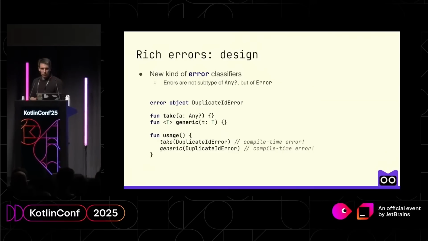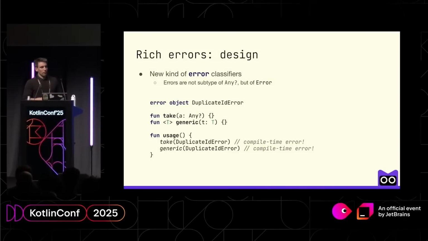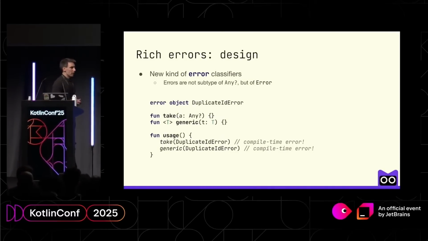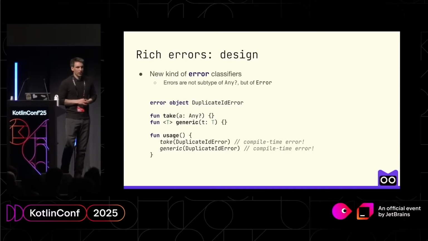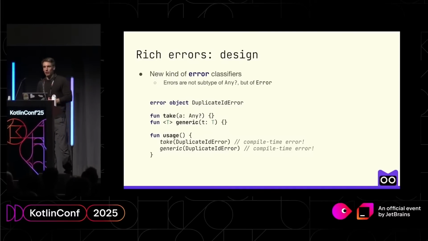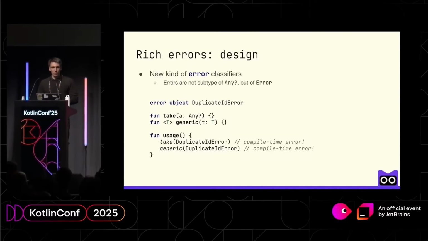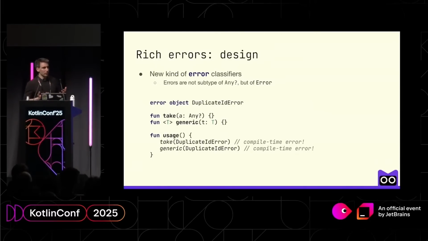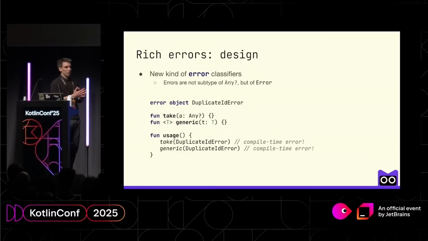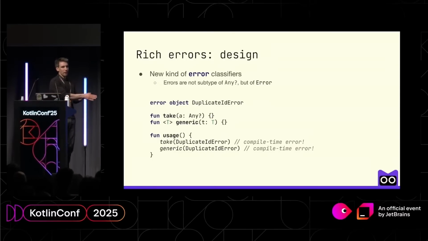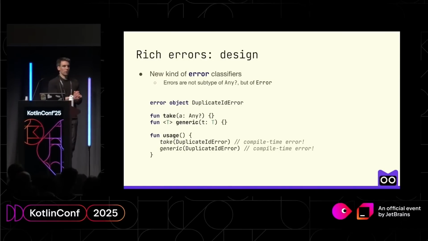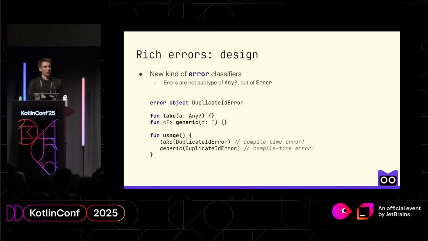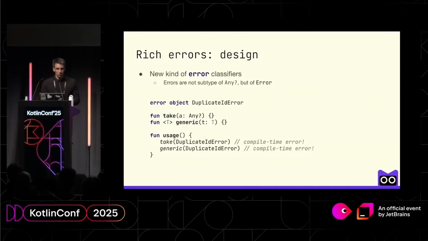The next design principle is that all those errors have to live in a separate hierarchy. So we have to categorize our errors somehow specially, which means that errors are not subtypes of Any?. So if you have an instance of an error object, you cannot pass it to a function that expects Any. And the same happens actually with generics. If you have a generic that is bounded with Any?, you cannot instantiate it with an error.